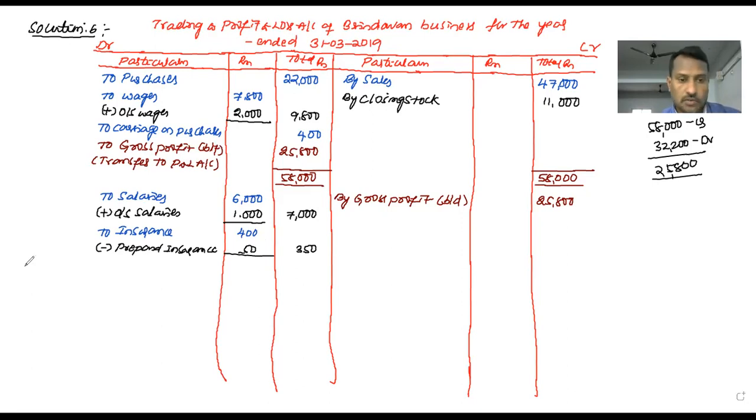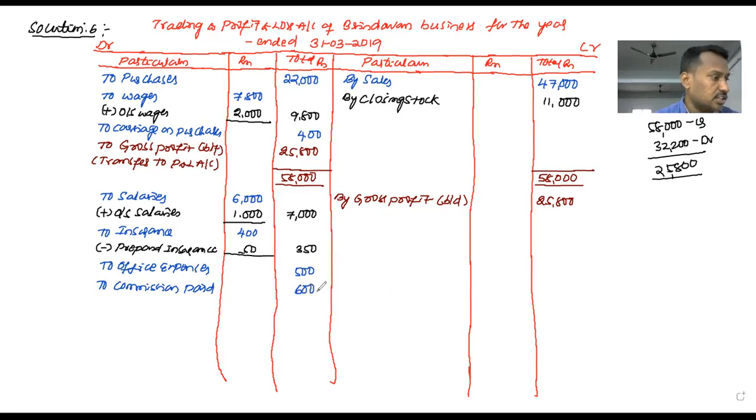Next, to office expenses, amount 500. To commission paid, amount 600. Right.